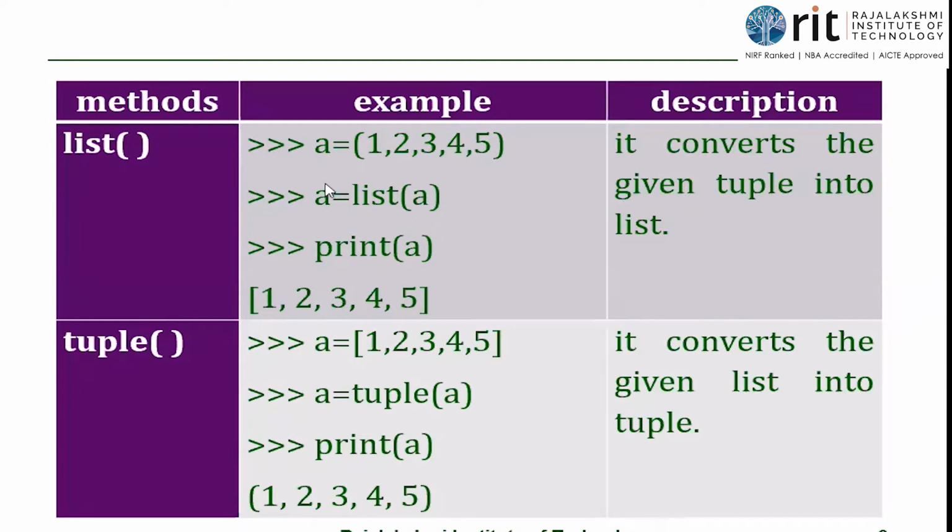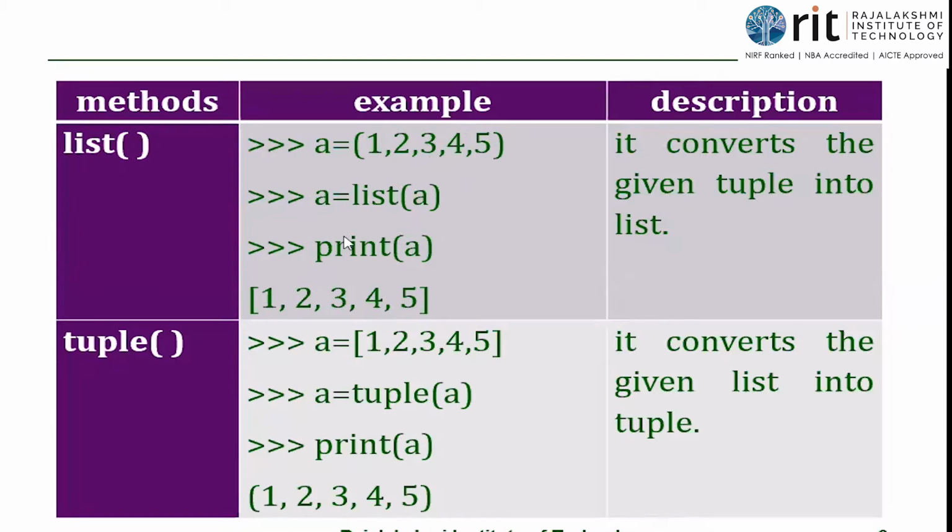And it is stored in which name? A only. Okay. Now print A and so now list will be printed, because what is stored in A recently? The list which was got from the original tuple A. So 1, 2, 3, 4, 5, all these are put in square brackets. So this is how I convert a tuple into list.